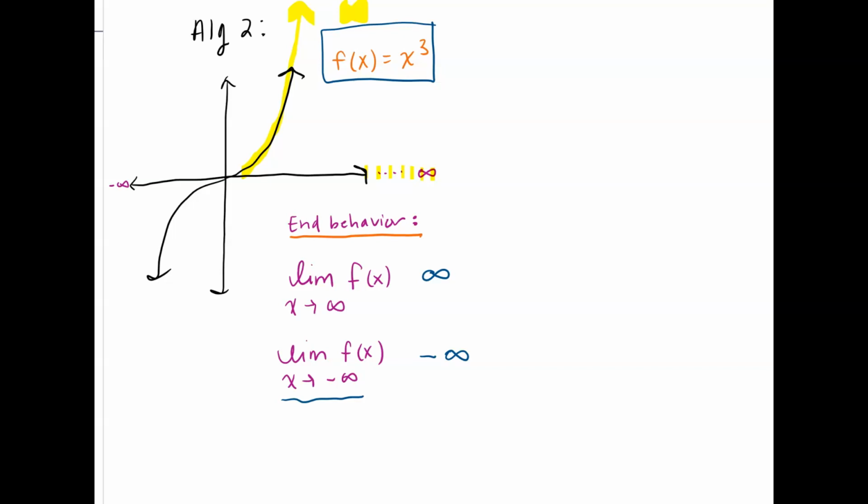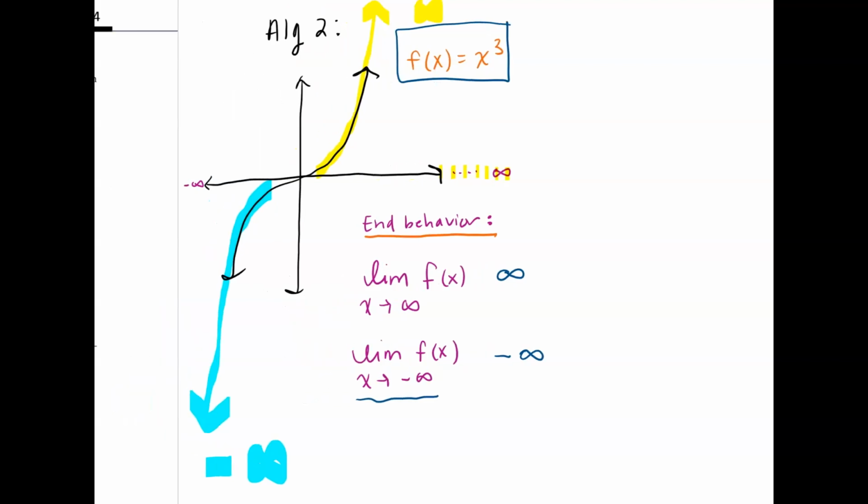And as we go the other direction, as x gets more and more negative, it goes down forever, so the value of f gets more and more negative. I believe you've talked about limits this way, so again, it's that idea of where the function is headed.